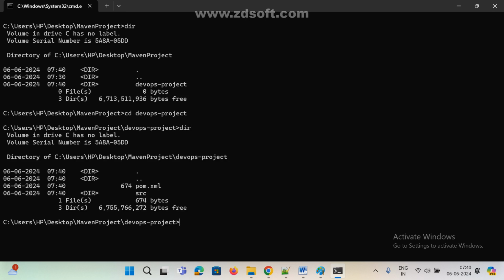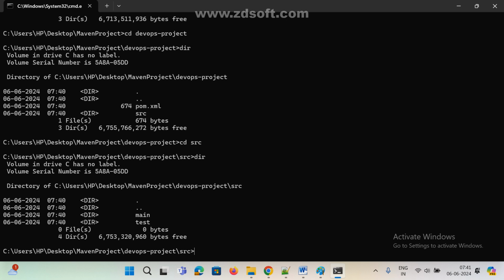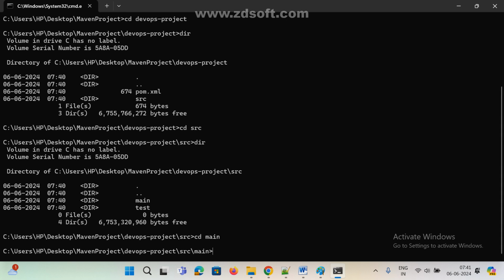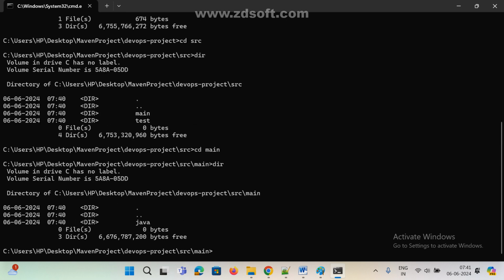Now dir. Now if you see here, we can see the pom.xml file, we can see the src directory. Yes or no? So this structure and all, was it created by me or by Maven? The structure, the pom.xml file, src. If you go to src and do dir, now cd main and dir. Now there are many structures we can see. I hope you got it.